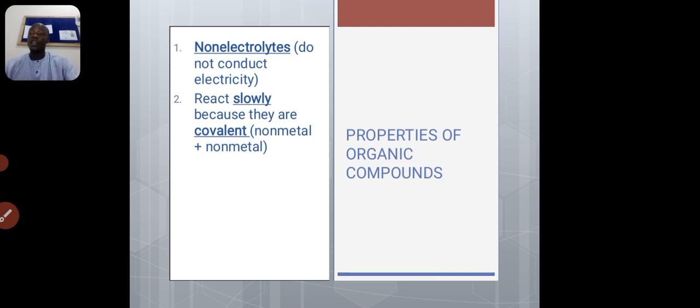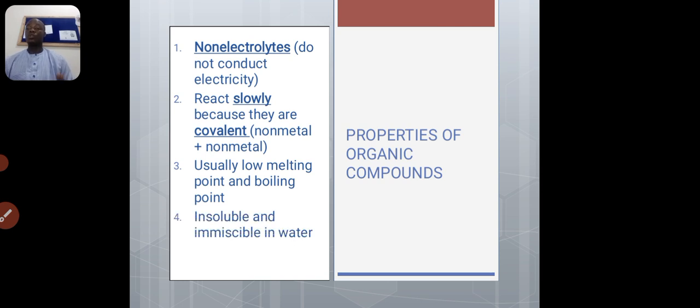If you ask the reason why organic compounds undergo slow reactions, the reason is simple. It is because they have strong covalent bonding, so that is what makes them react very slowly with other species of compounds. Then number three, they usually have low melting and boiling points.